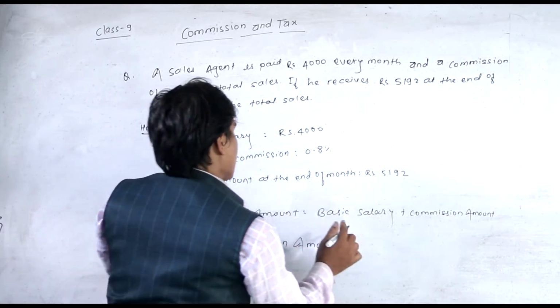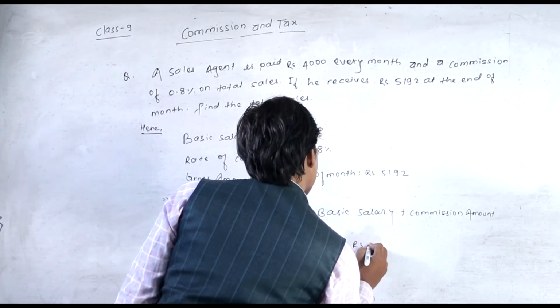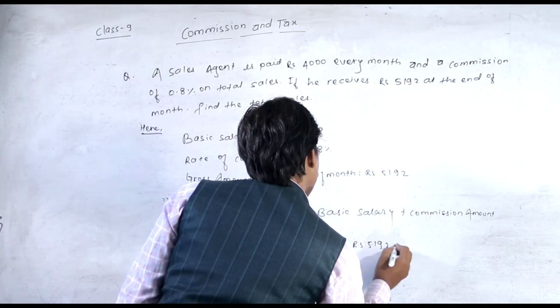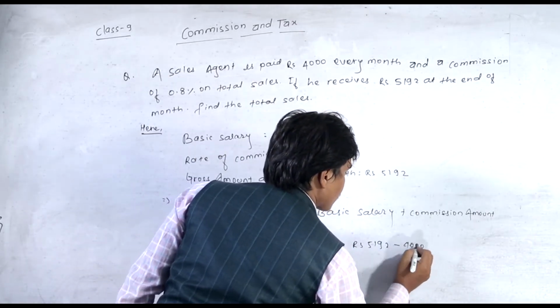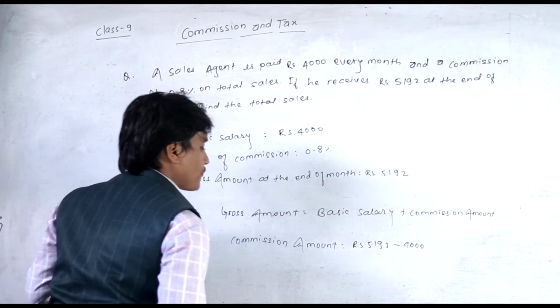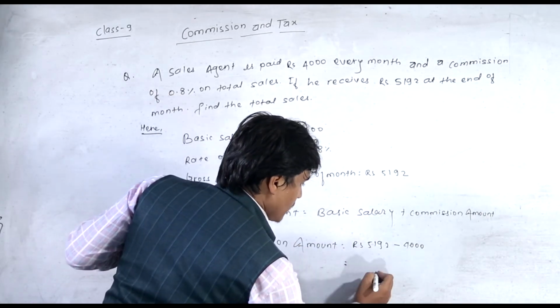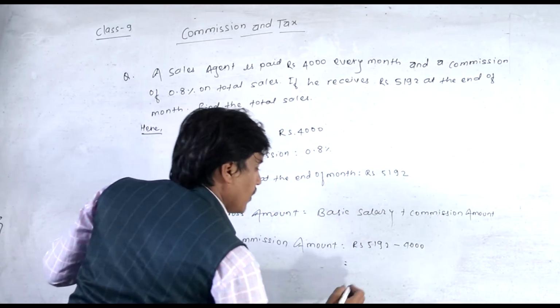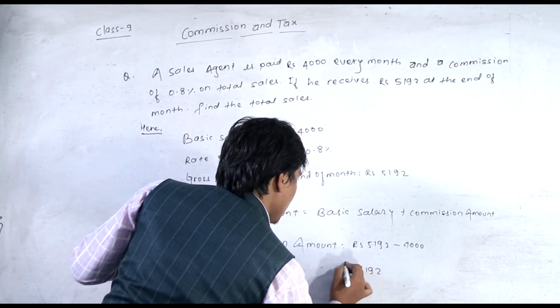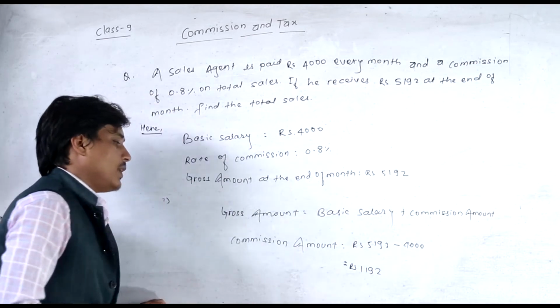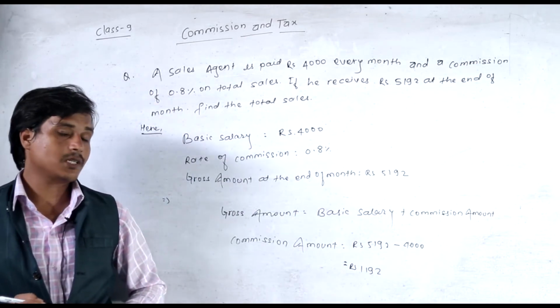The gross amount is Rs 5,192 minus basic salary 4,000, isn't it? So Rs 1,192 is his commission amount.